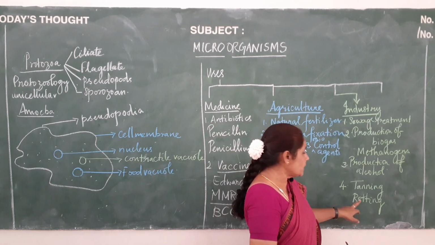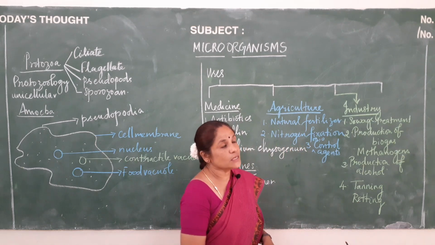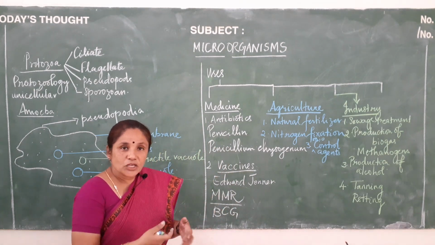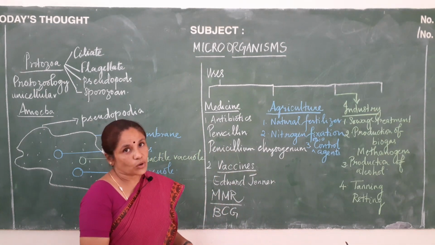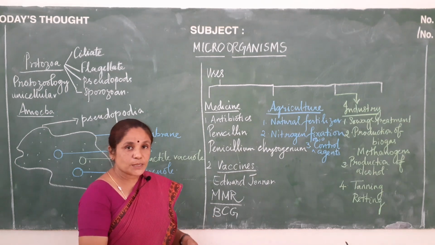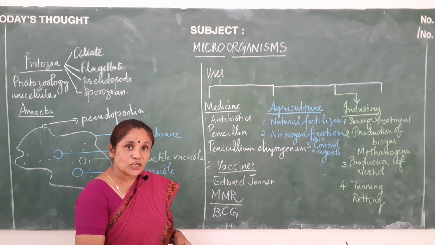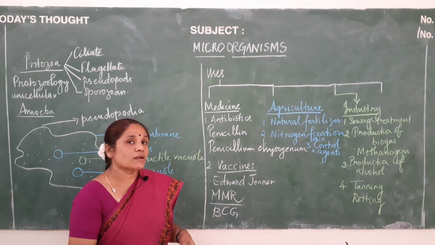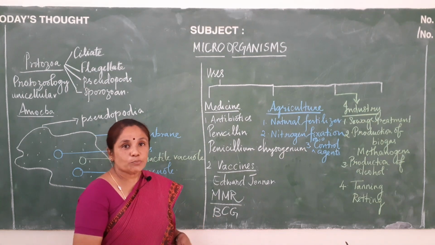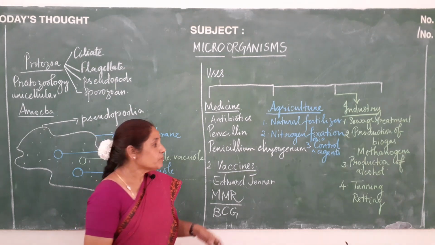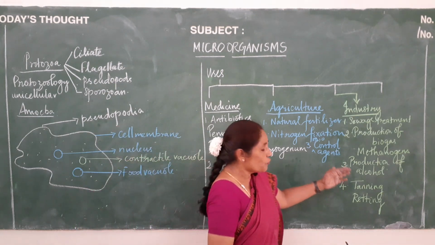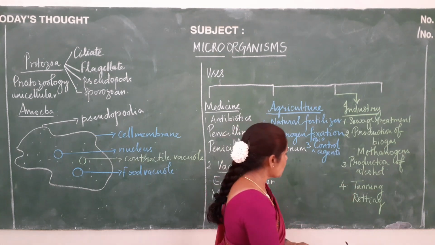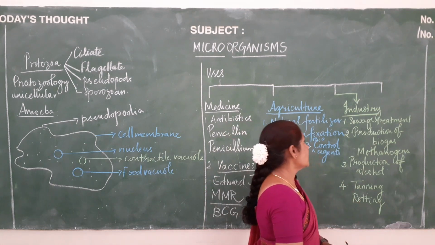And next one will be retting. Let us see what this retting is. Retting is taking flax plants as such, making them into a bundle and dipping it in water. The bacteria which is present acts upon the plant tissues and loosens the plant fibers. Because of that, it is rendered very soft, and this process is called retting. Because of this process only, from the flax fibers you are able to get linen thread. That's all about tanning and retting.